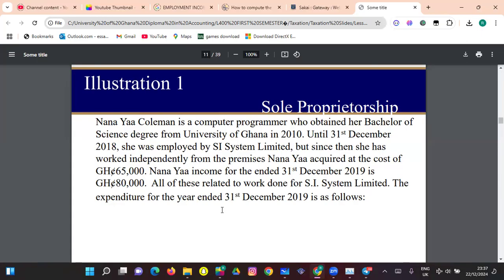But since then, she has worked independently from premises Nanaya acquired at a cost of 65,000. Nanaya's income for the year ended 31st December 2019 is 80,000, all of which related to work done for SI System Limited. The expenditure for the year ended 31st December is as follows.